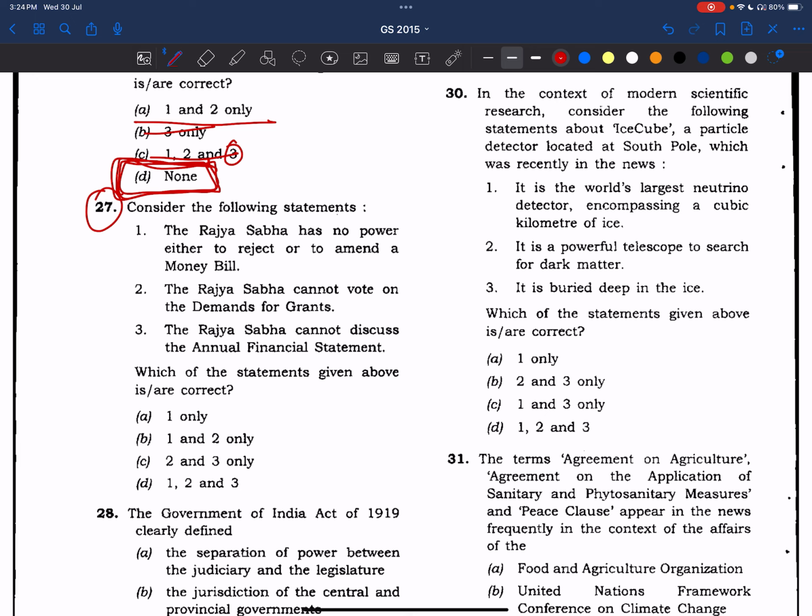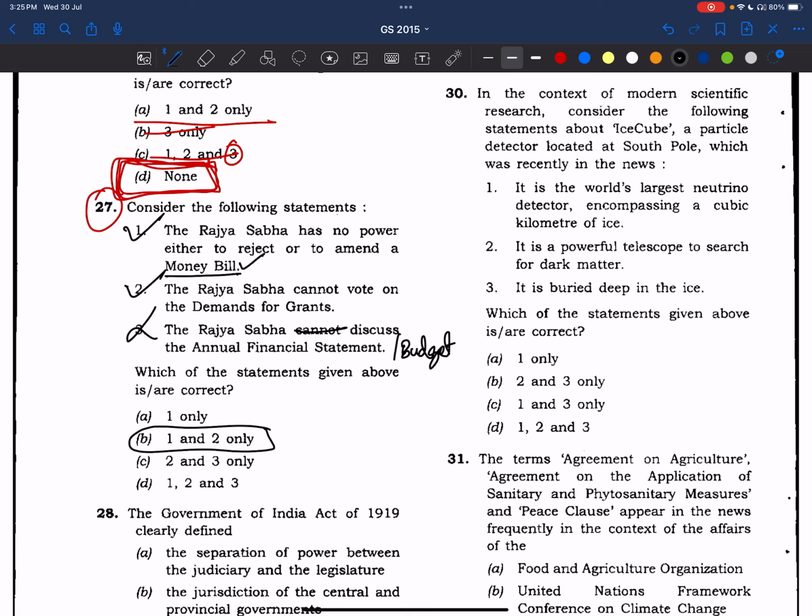Now get into the 27th question. Consider the following statements. Rajya Sabha has no power either to reject or to amend a money bill. Yes, see here. We have seen a money bill question in the 2013 paper, first question only, right? Now, Rajya Sabha cannot vote on demands for grants. Yes, it is the exclusive power of Lok Sabha only. Now, Rajya Sabha cannot discuss the annual financial statement, which is the budget, right? Yes, Rajya Sabha can discuss. Okay, so the third statement is wrong. Answer is 1 and 2. This is a very easy question only, friends. It is from Lakshmikant, right?